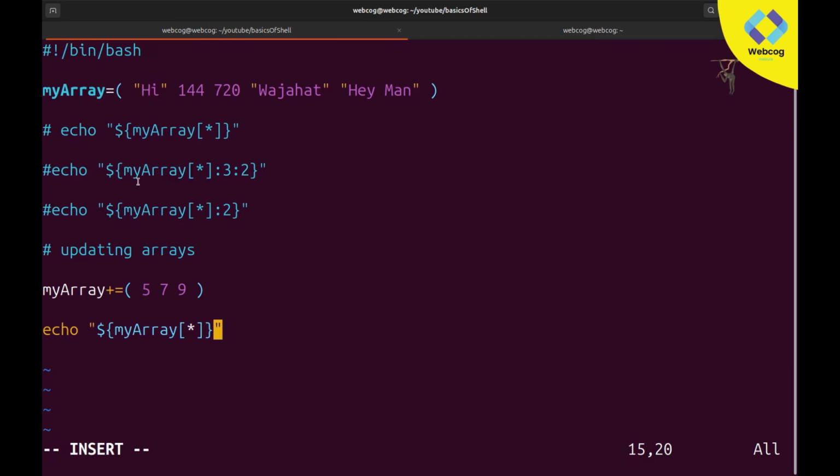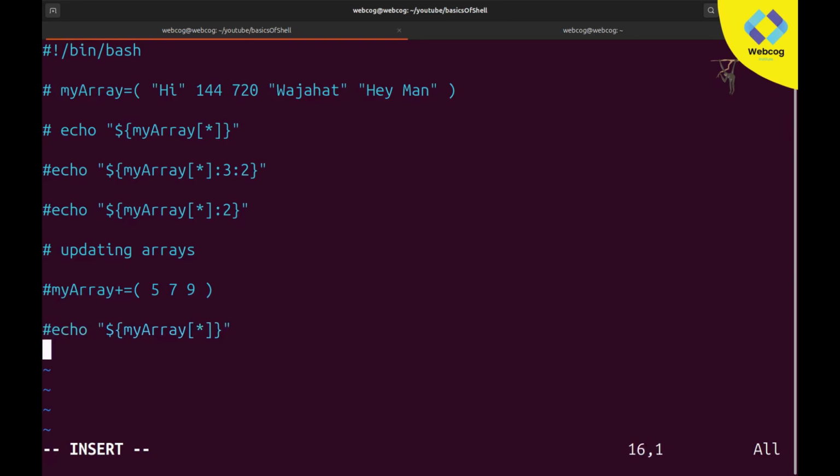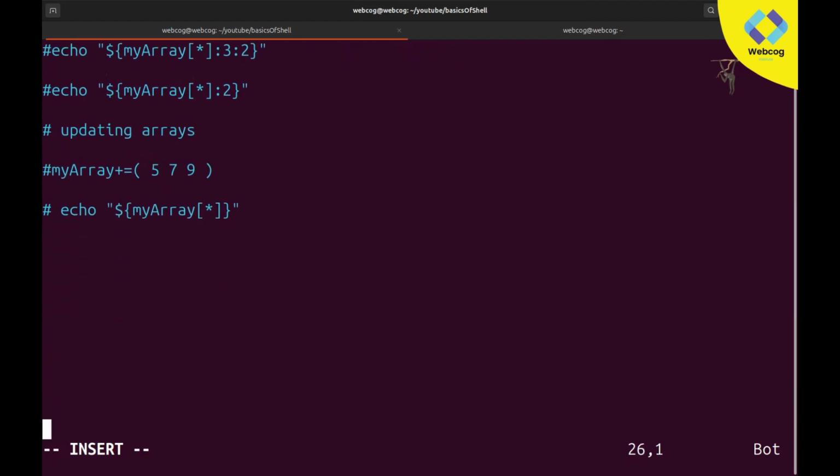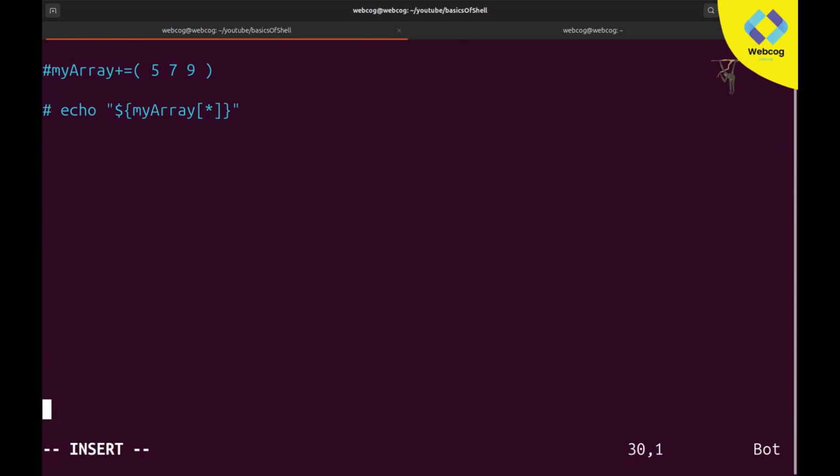So for working with key pair values, I am going to comment this. First of all, I am going to comment this array, and also the operation we did here, and also I am going to comment echo. So now all the code is commented. So let's write our new code here. So actually I want to move something up. Okay, so let's write our new code.